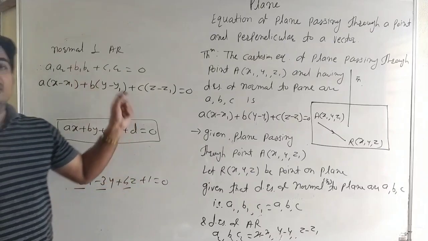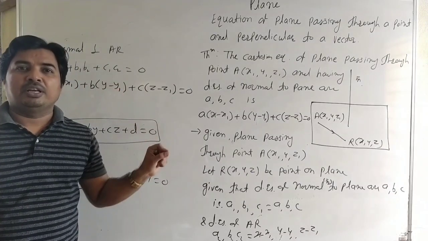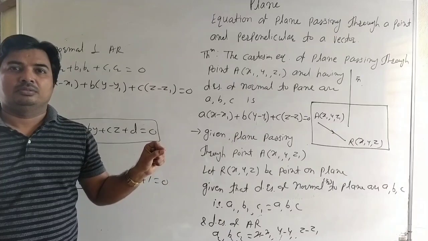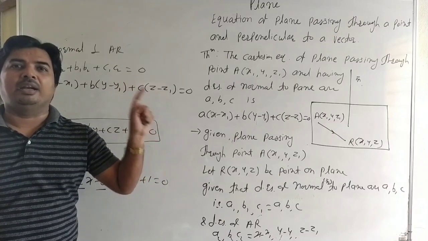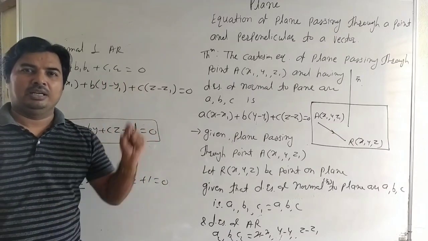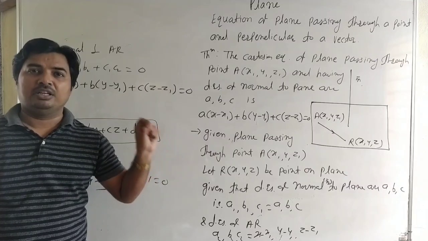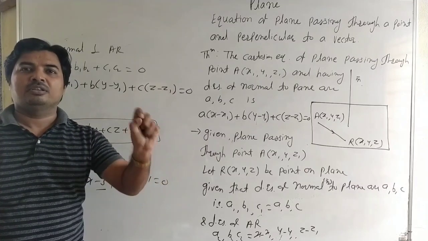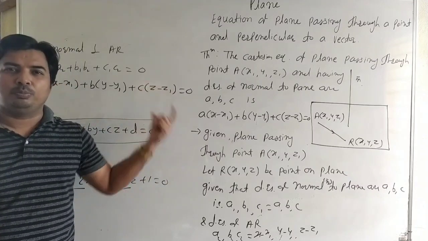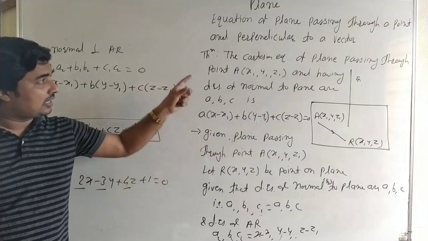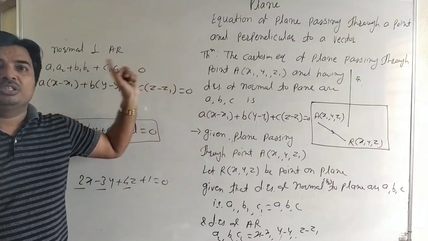And when the question asks to find the vector equation of plane passing through point a bar and perpendicular to n bar, it is r bar dot n bar is equal to a bar dot n bar. Okay, see carefully, it is a Cartesian form and previously it was a vector form.